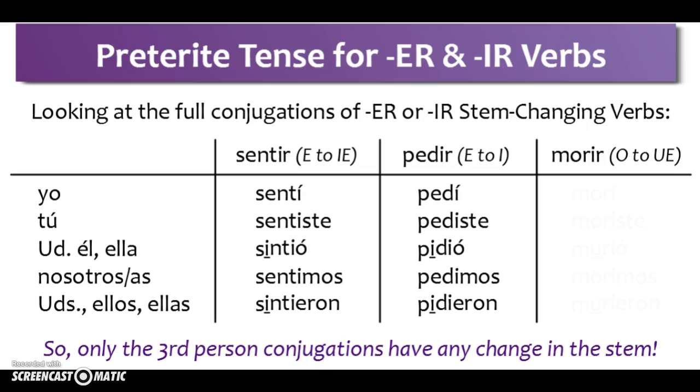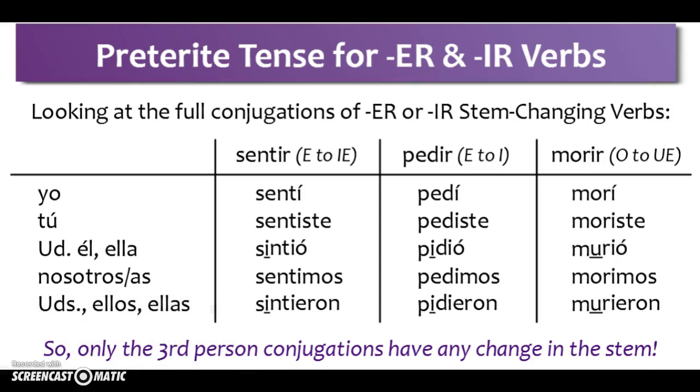Yo pedí, tú pediste, usted, él, and ella pidió, nosotros y nosotras pedimos, ustedes, ellos, and ellas pidieron. And lastly, morir, our O to UE verb. Yo morí, tú moriste, usted, él, and ella murió, nosotros y nosotras morimos, ustedes, ellos, and ellas murieron.